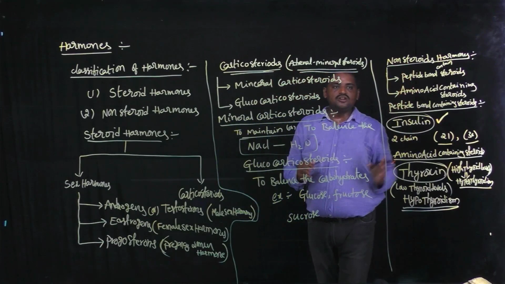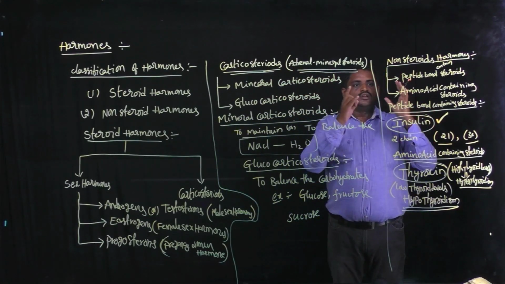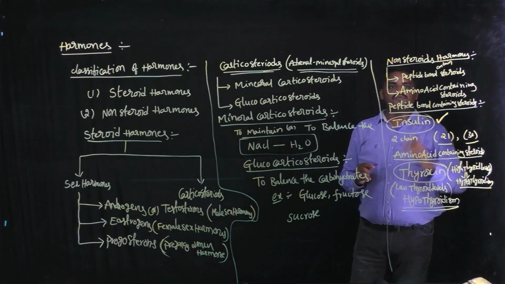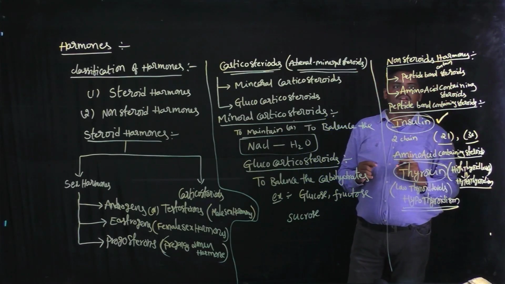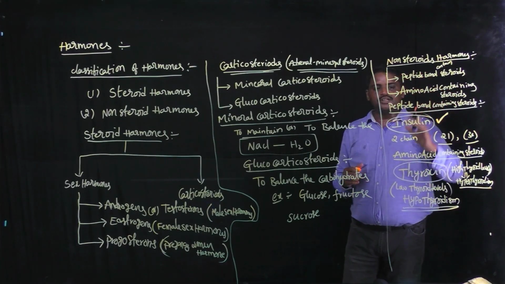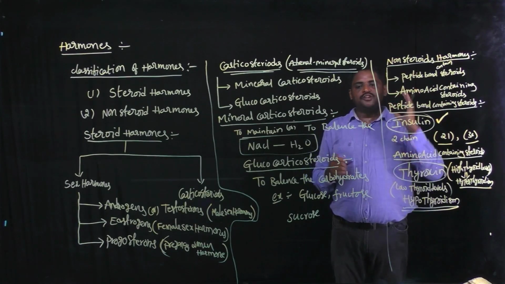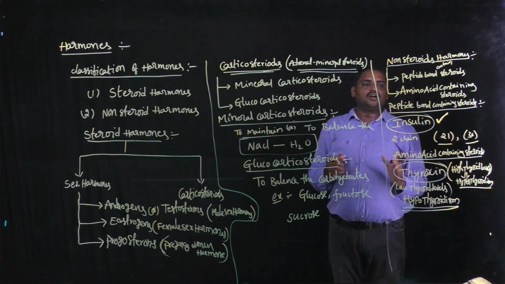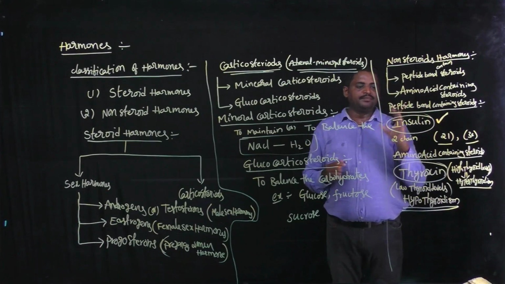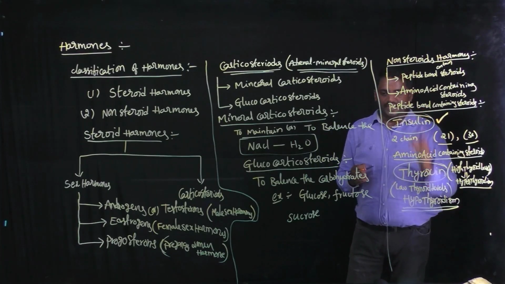And next, non-steroid hormones. Non-steroid hormones are subdivided into two categories: peptide bond containing steroids and amino acid containing steroids. First, peptide bond containing steroids. The best example is insulin. In the insulin structure, two chains are present. One chain contains 21 peptide bonds and another one 30. And next, amino acid containing steroids, best example thyroxine.